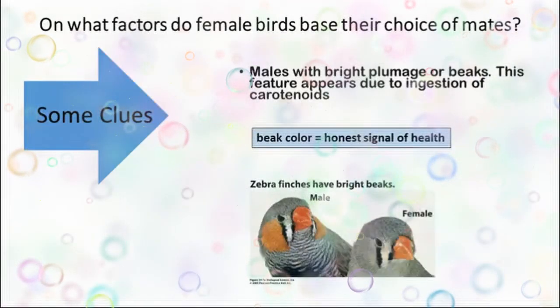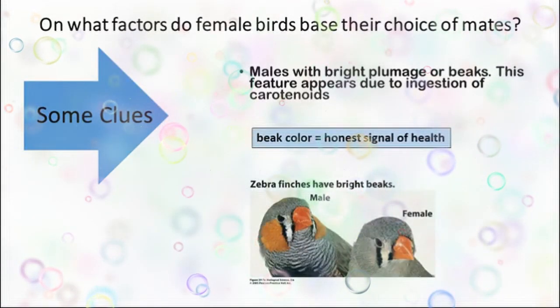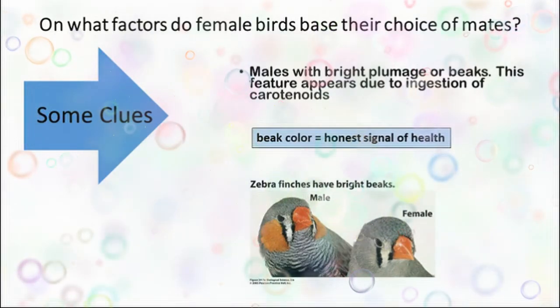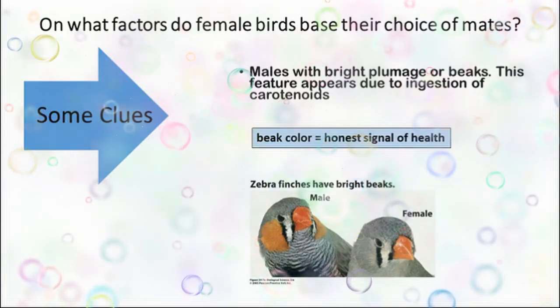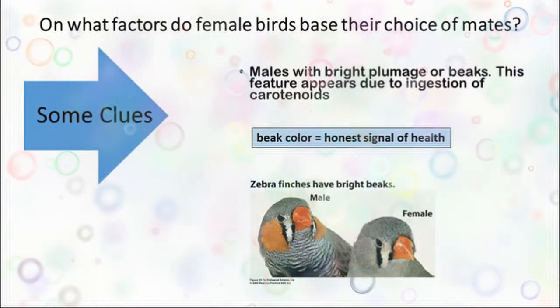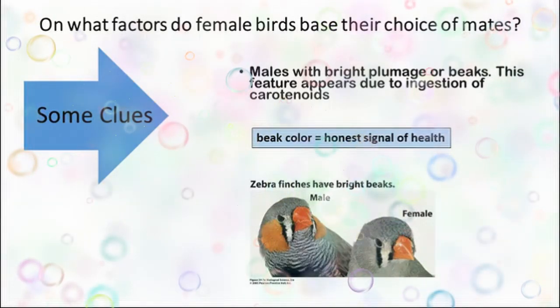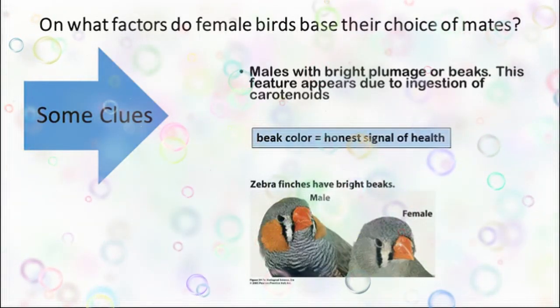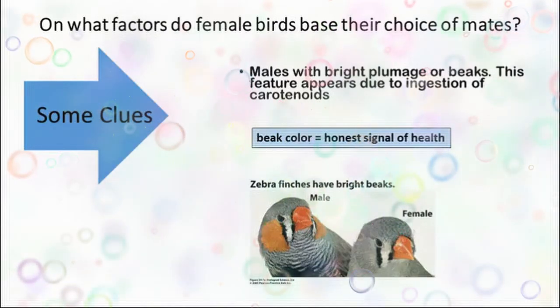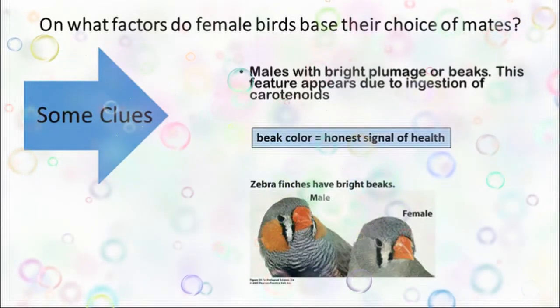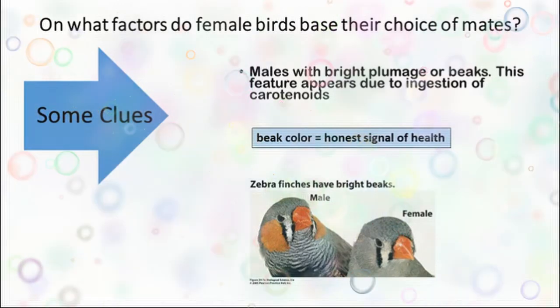And if you consider what factors female birds base their choice of mates on, say for example, it can be anything. It can be the character, it can be the features, it can be the colors, it can be the weapons, it can be the fighting.